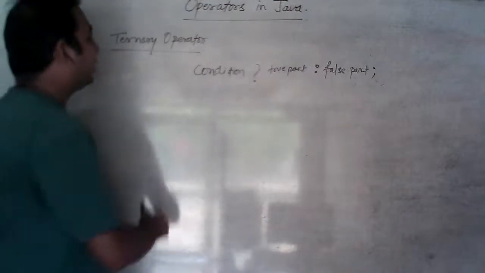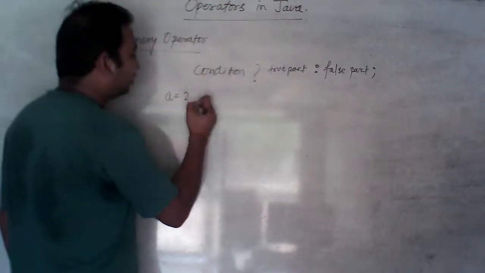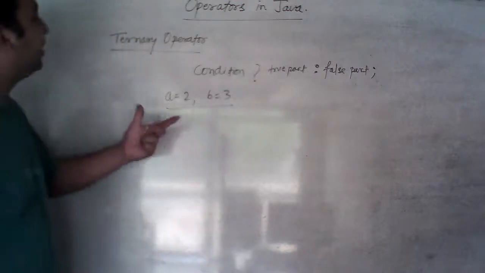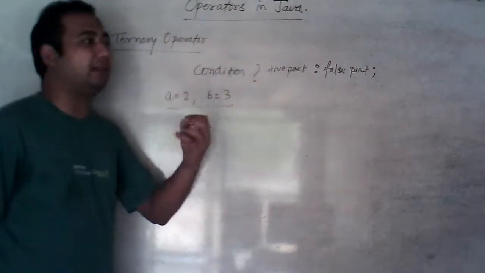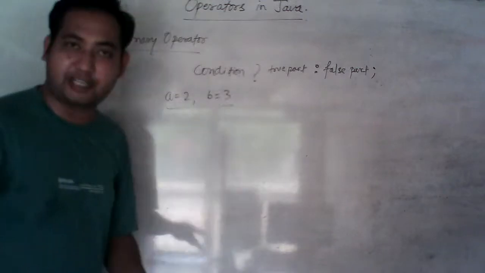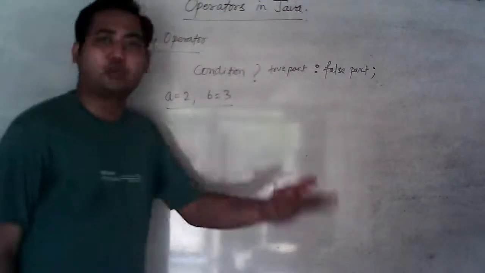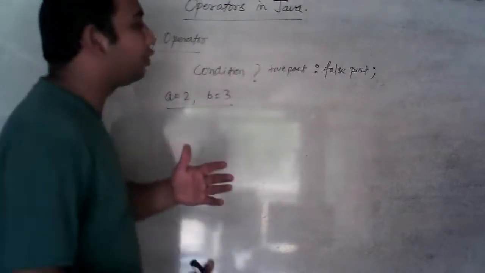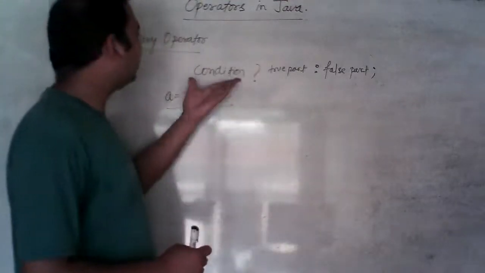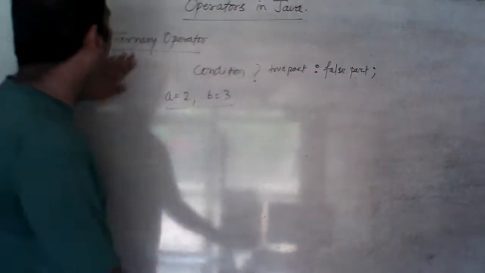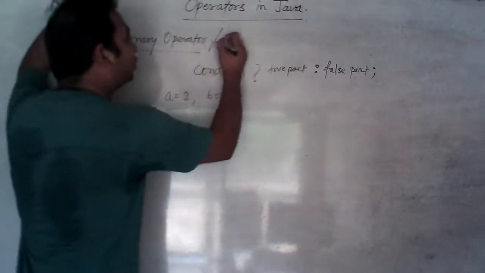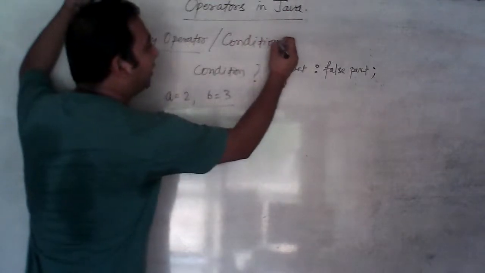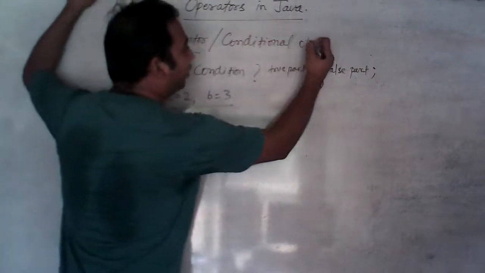Now let's see. The value of A is 2 and the value of B is 3. We can use it for simple cases, in place of a simple if statement. If we want to check one or two conditions, we can use this conditional operator also. We don't need to use if and else. Ternary operator is also known as the conditional operator.